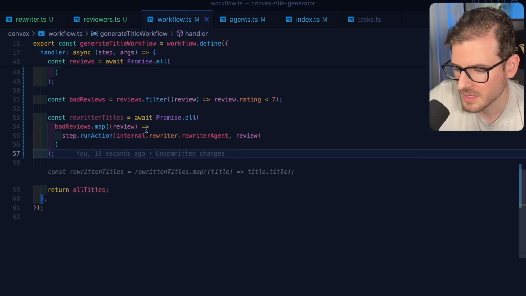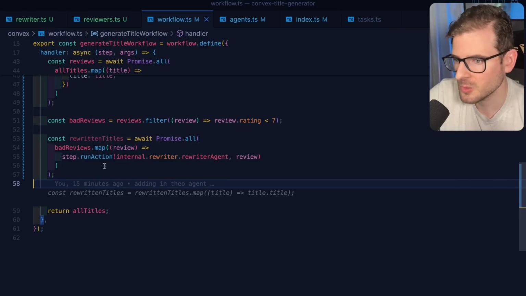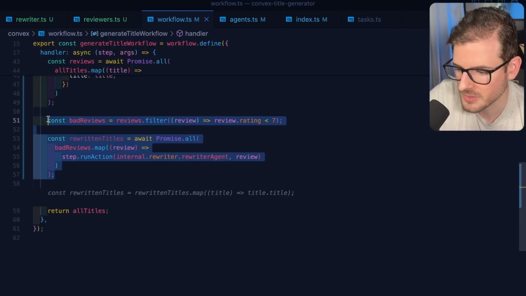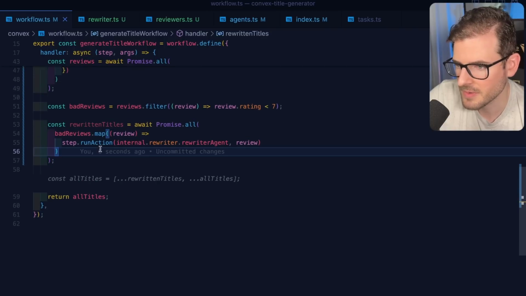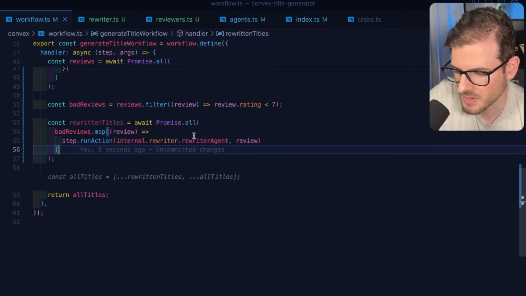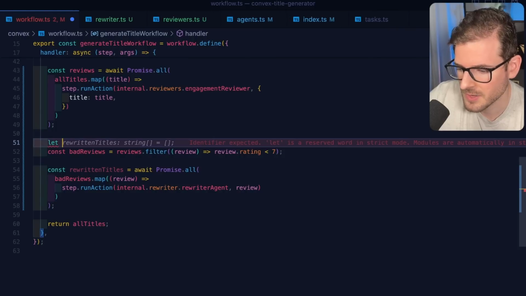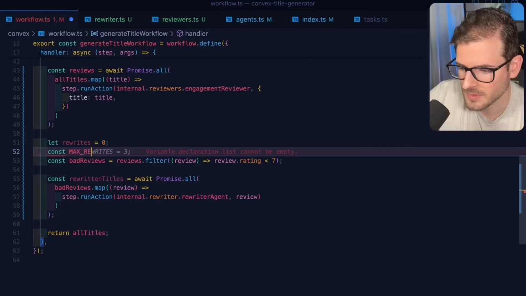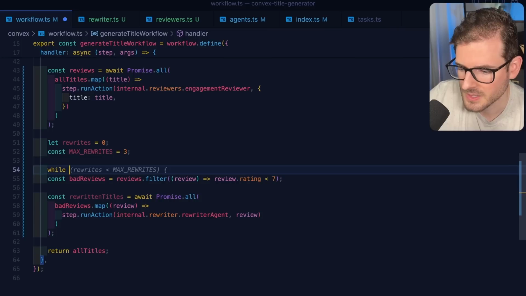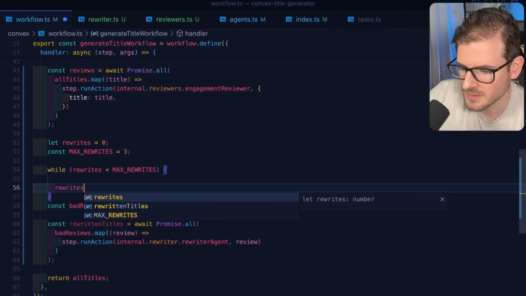Now the cool thing is I could potentially do this in some type of loop where it just keeps on looping over and rewriting the bad titles. Okay, so what I want to do is for every single title, I want to be able to rewrite it up to 3 times. Again, I'm not sure how this is going to work. This is the first time I'm actually trying this, but we're going to loop over the bad reviews. So let's just try something here. I'm going to say rewrites equals 0. Const max rewrites is 3. And I want to say while the rewrites is less than the max rewrites, and then rewrites plus plus.